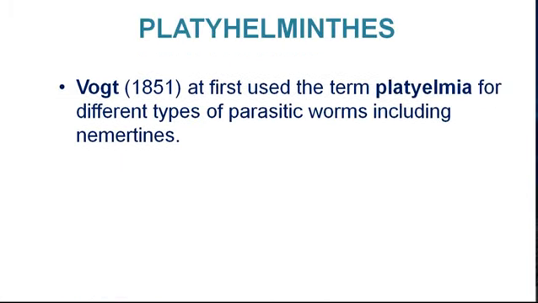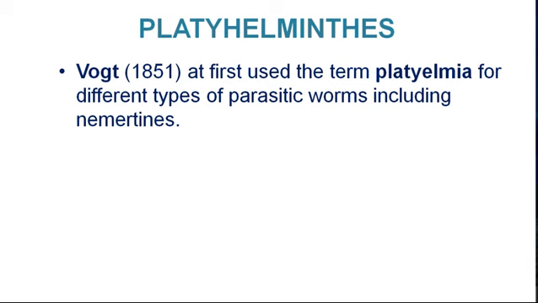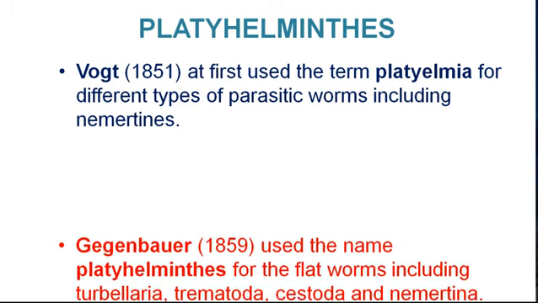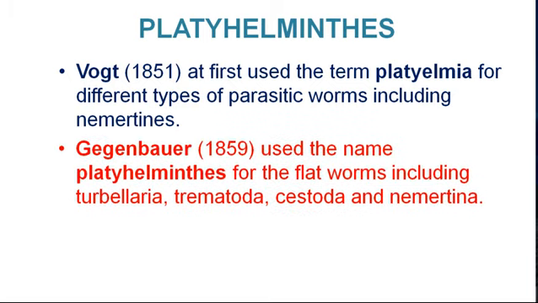Now let us discuss the characters of Platyhelminthes. Vogt in 1851 at first used the term Platyhelmia for different types of parasitic worms, including nemertines. This name Platyhelmia was changed to Platyhelminthes by Ziegenbauer in 1859.